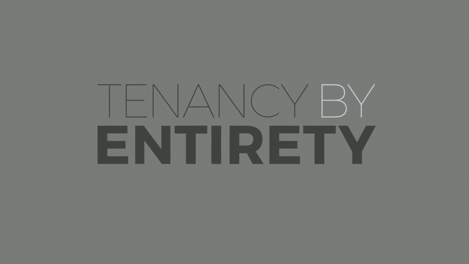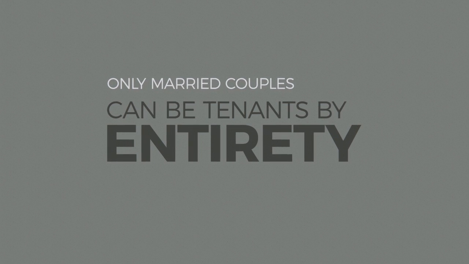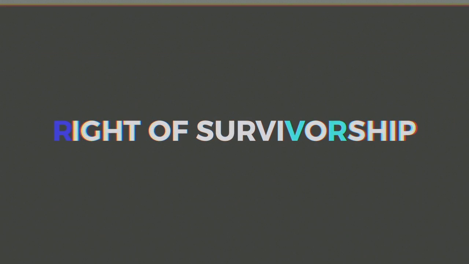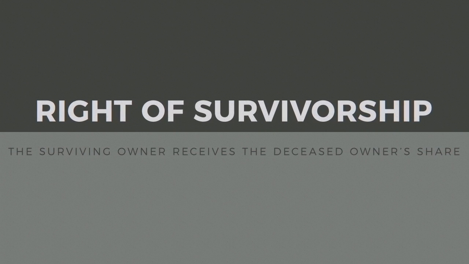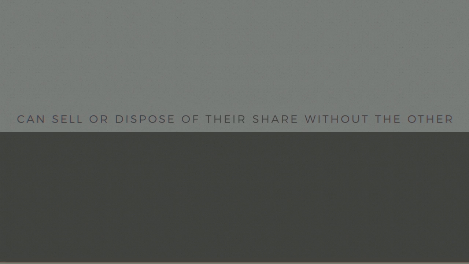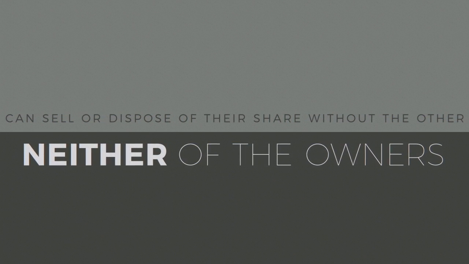Another form of joint tenancy is tenancy by entirety. Only married couples can have this type of ownership in a property, and it is created through deed or will. Upon the death of one of the owners, the property immediately reverts to the surviving owner through the right of survivorship. Neither husband nor wife can sell or will their ownership in the property.